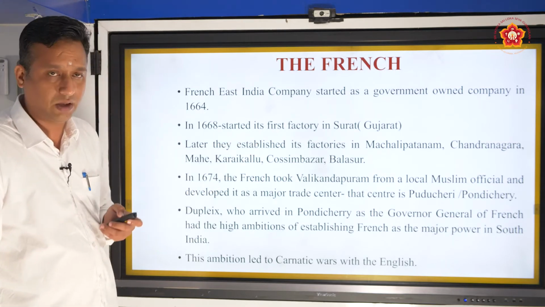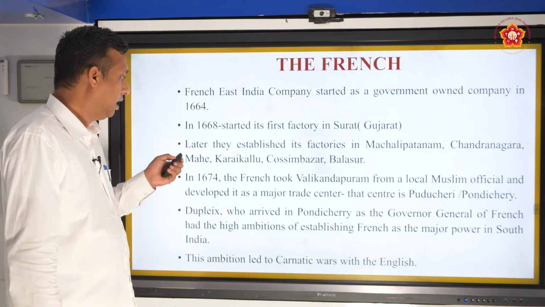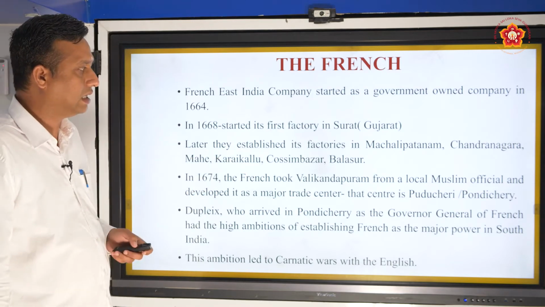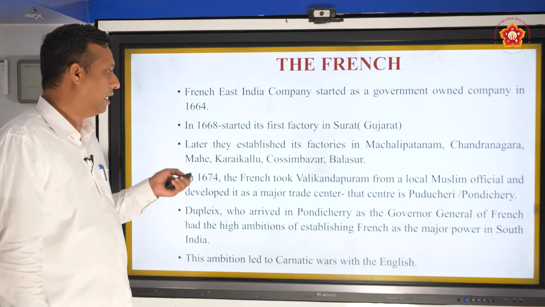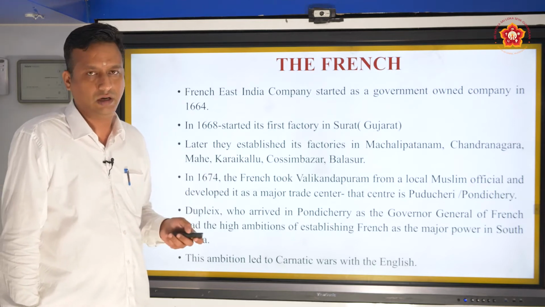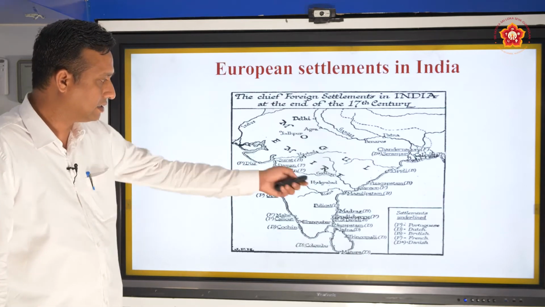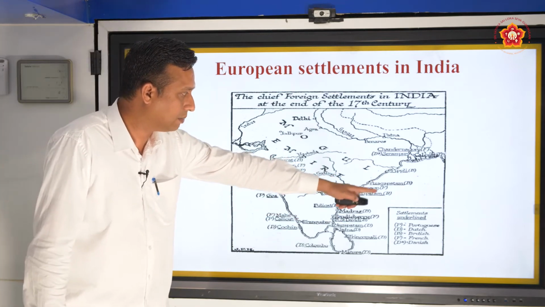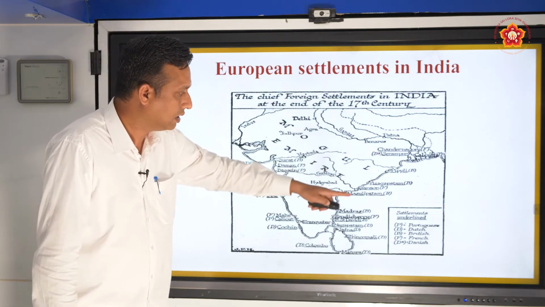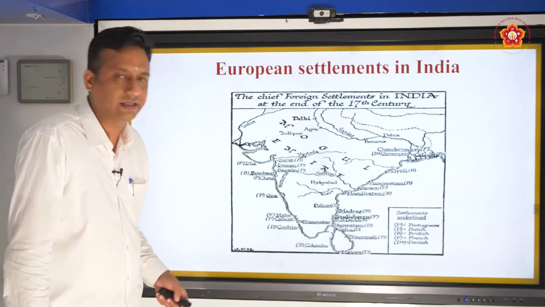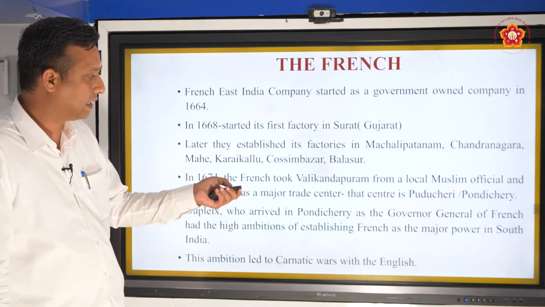Surat, you may know, is a famous city for diamonds. Later they established factories in Machilipatnam, Chandranagar, Mahe, Karaikal, Kasim Bazar, Balasore, different parts which you can see in this particular map. Masulipatam, Nagapatna, here Chandranagore. So in different parts, Pondicherry, these areas, the French established their factories.